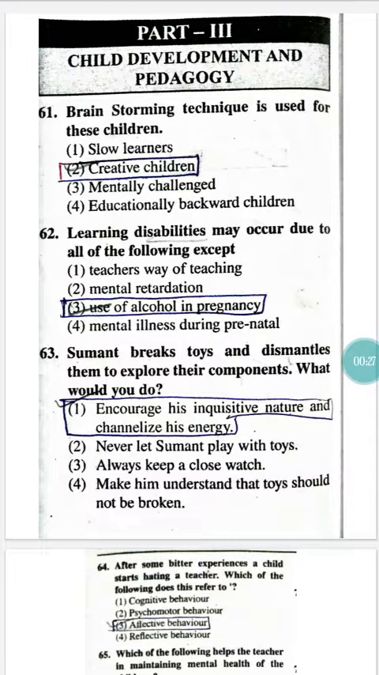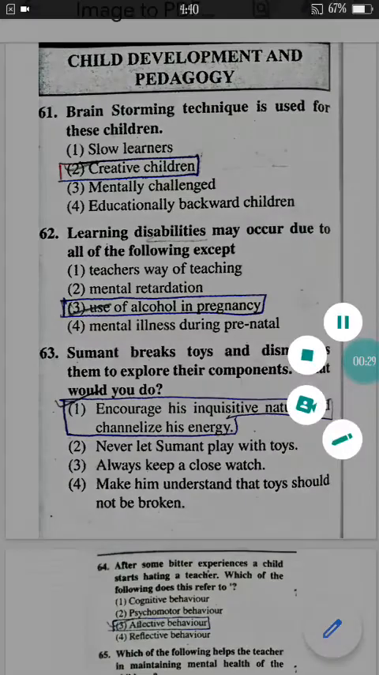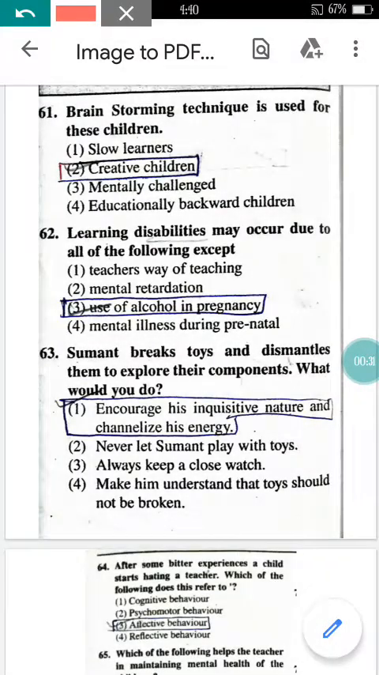Brainstorming technique is used for these children. As you all know, the brainstorming technique is used for what kind of children? It is used for the creative children. It is used for the talented children, right? Now come to the question number 62.